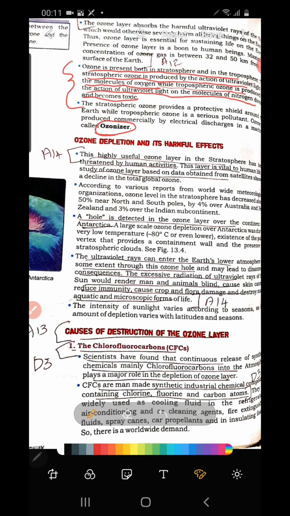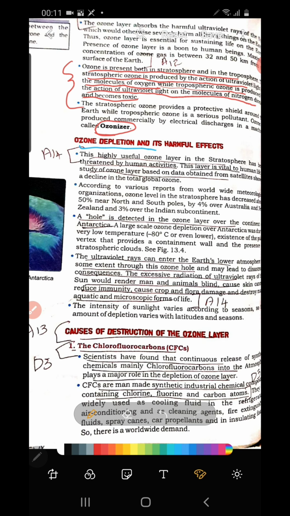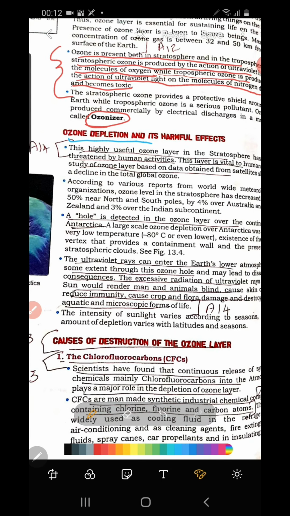Then the next is ozone depletion and its harmful effects. We discussed ozone depletion just now. What is ozone depletion? Thinning of the ozone layer. The thickness of the ozone layer keeps on decreasing day by day due to the actions of human beings. Harmful substances like pollutants, when they reach the upper layer of the stratosphere, the ozone layer, react with ozone molecules and cause the depletion of the ozone layer.